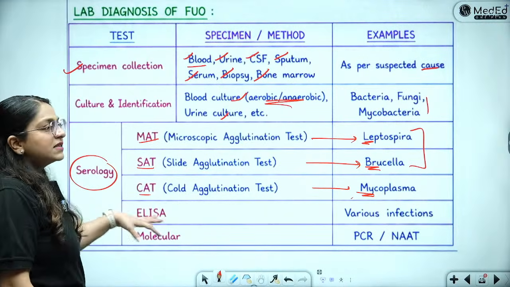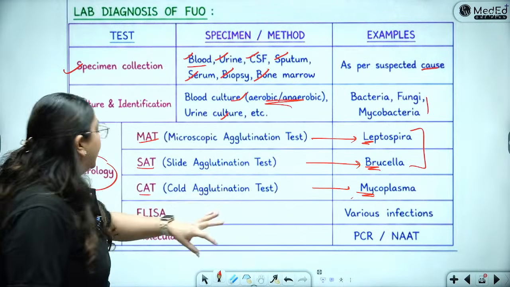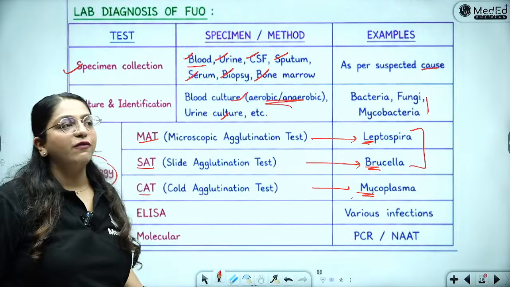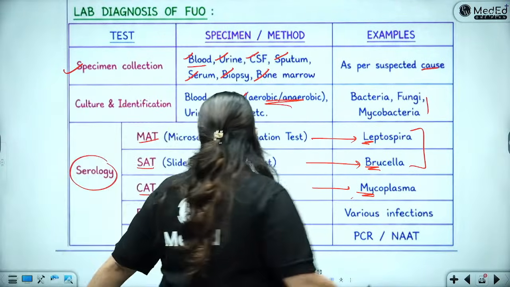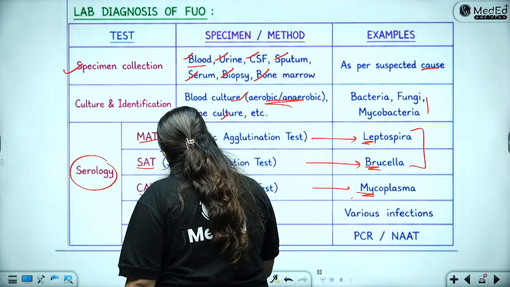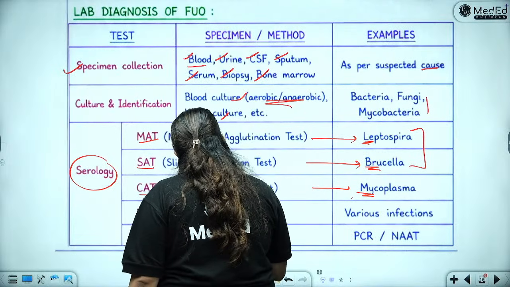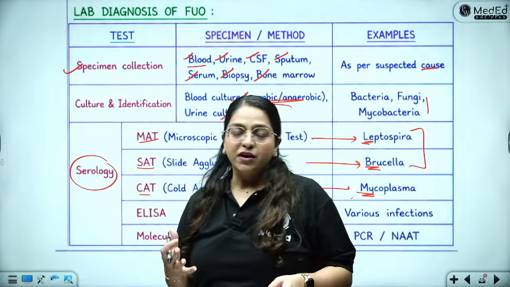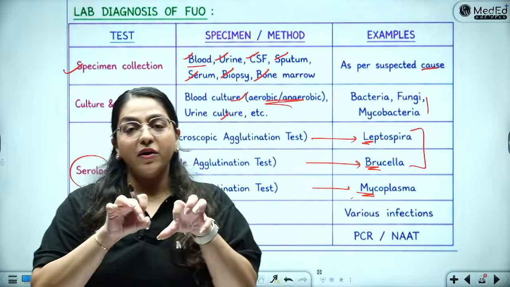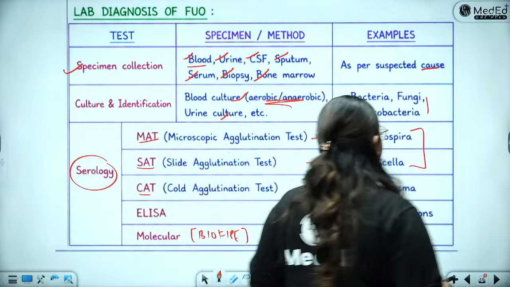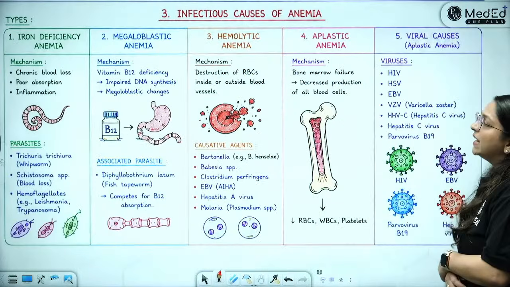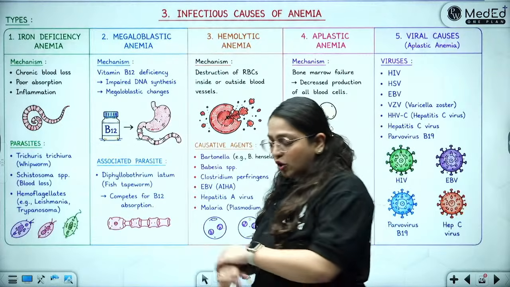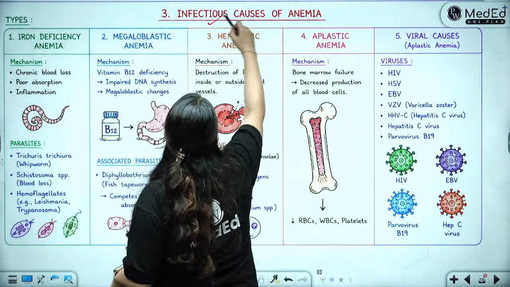What about ELISAs? All the infections you can think, you could get ELISAs, and PCRs and NATs for all. So you have certain molecular modalities such as BioFire, etc., which take care of all the important pathogens, and it's a multiplex PCR. So many organisms can be caught with this PCR. Done and done. Then you have the next important topic, which is the infectious causes of anemia.